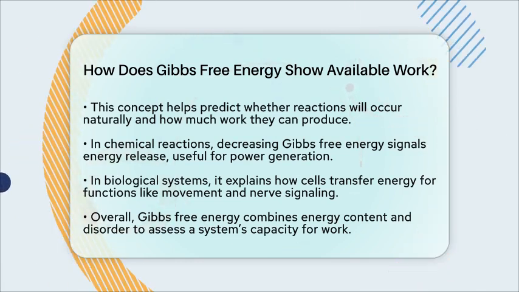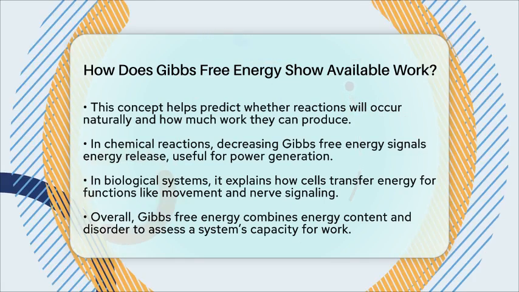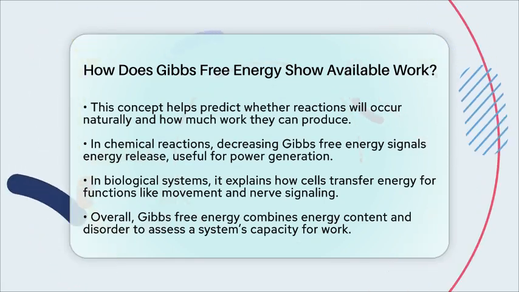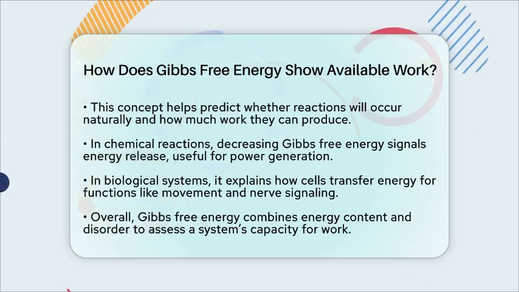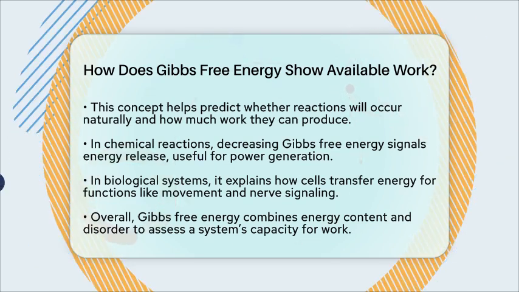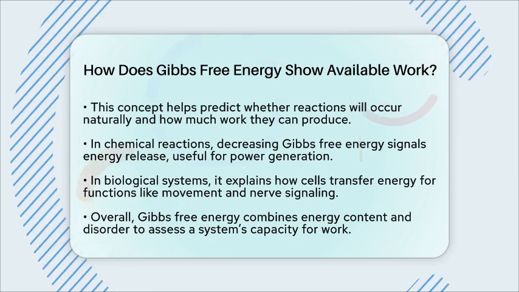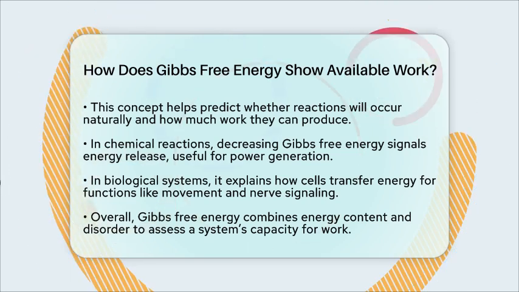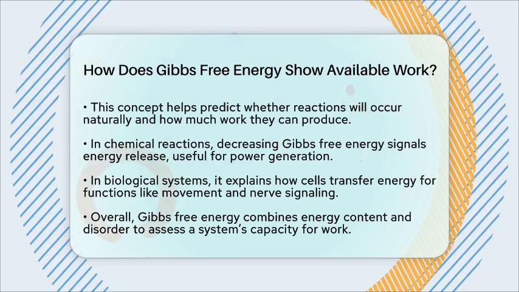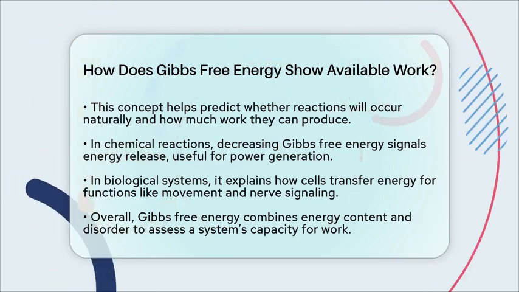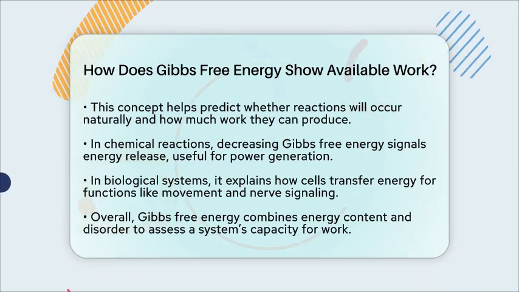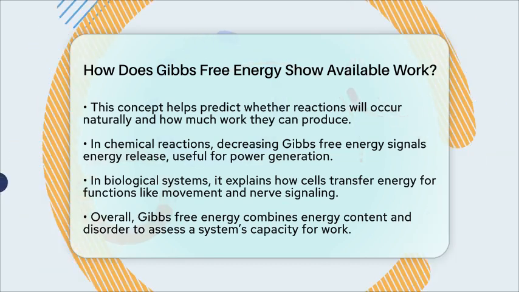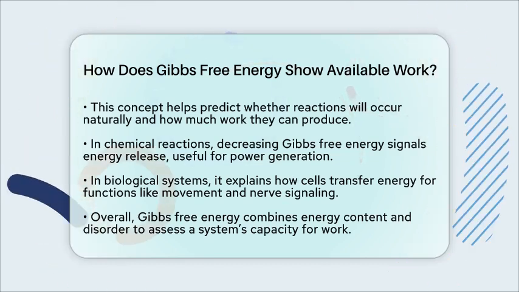Gibbs free energy combines energy content and disorder into one number that shows us the system's capacity to do useful work. It's a powerful tool for predicting spontaneity, understanding how systems reach balance, and calculating the maximum work available in real-world processes. So next time you see a chemical reaction or a battery powering up, remember that Gibbs free energy is quietly revealing how much potential energy is ready to be turned into action.